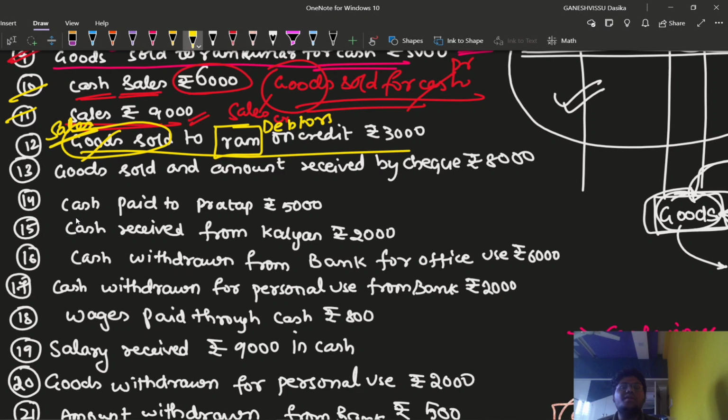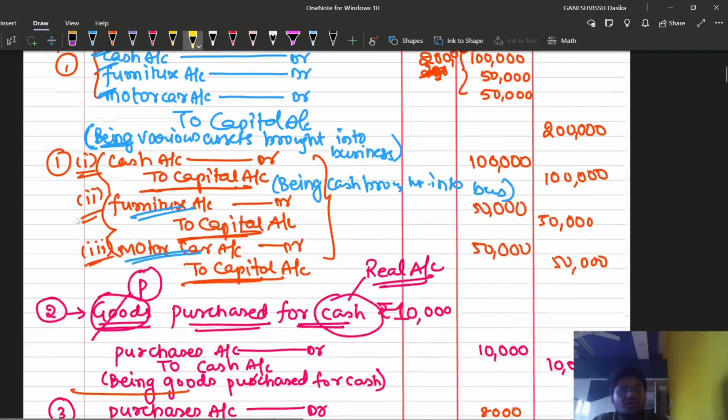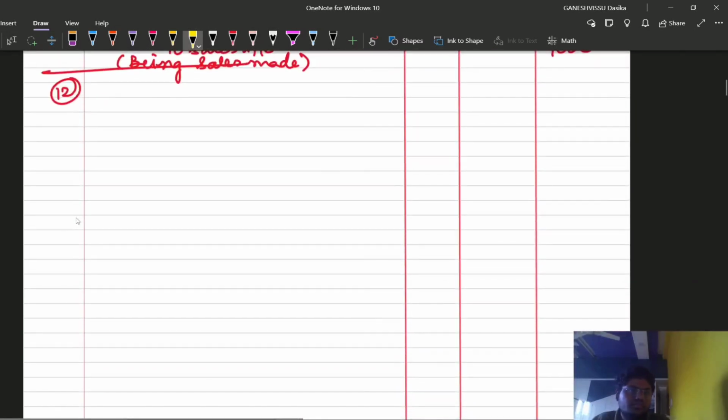So an amount of rupees 3,000 is receivable from Ram. So we are going to make Ram a debtor. For a debtor, we are going to have a debit balance. So the entry is Ram account debit to sales account. Simply, Ram account debit to sales account. Or you can think of it from another point of view also. I'll explain the same.